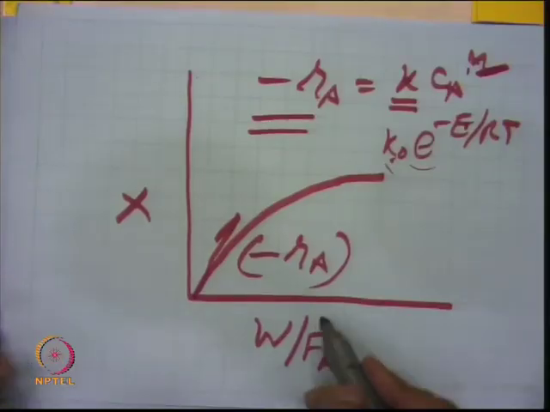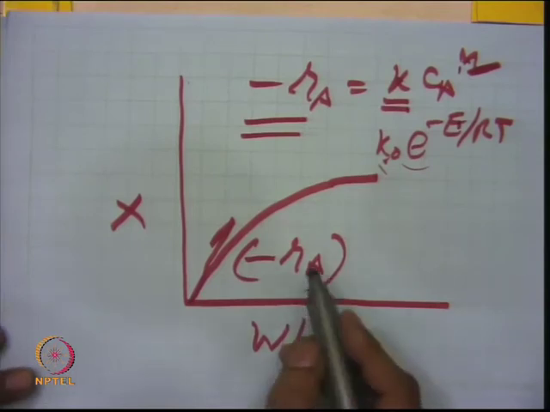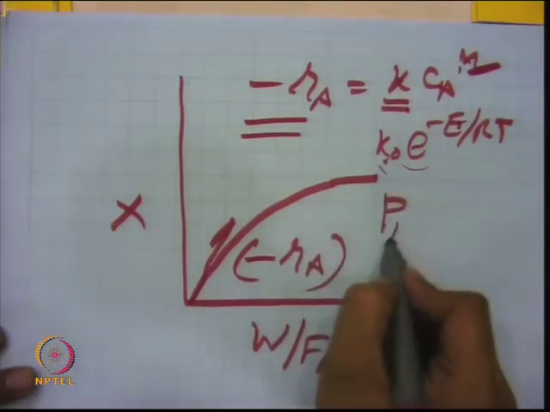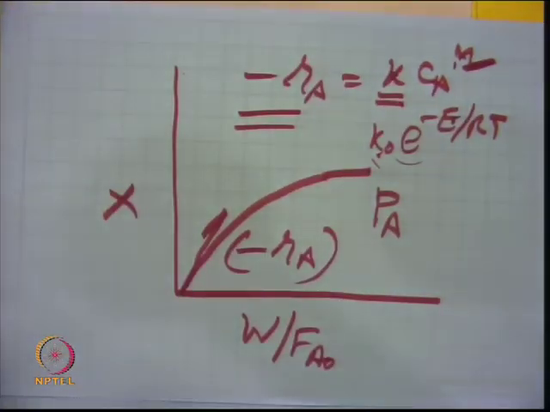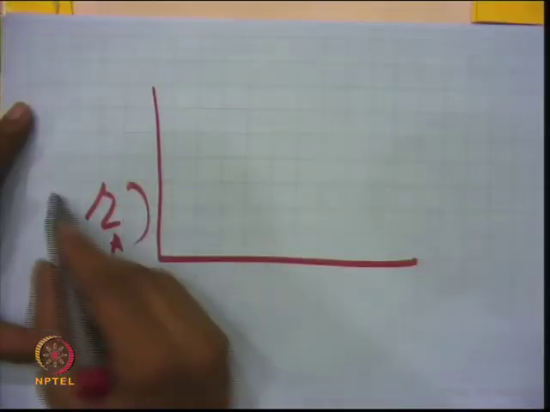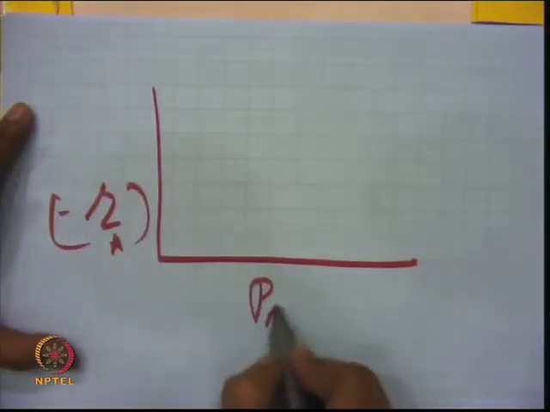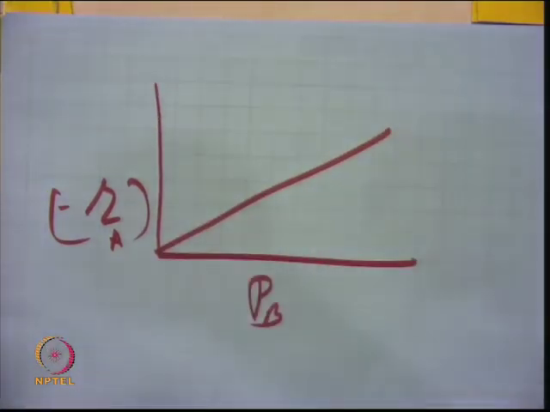So, here is the conversion versus W by F A naught. If you use this data, then make it clear that this is at one partial pressure, if you are looking at the effect of P B. Suppose I am saying a linear dependency, it means minus R A versus P B is this, but only when the partial pressure of A is constant. If you change the molar flow rate of A, then the partial pressure is changing.